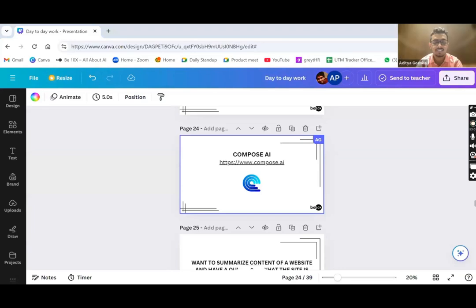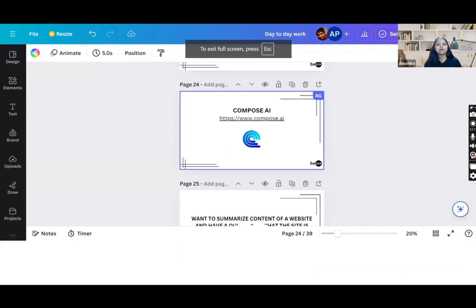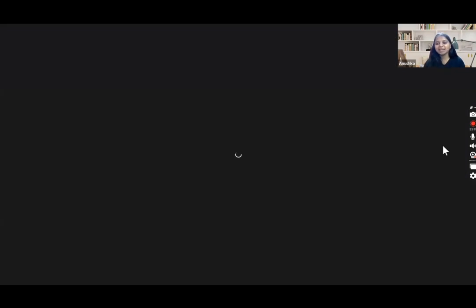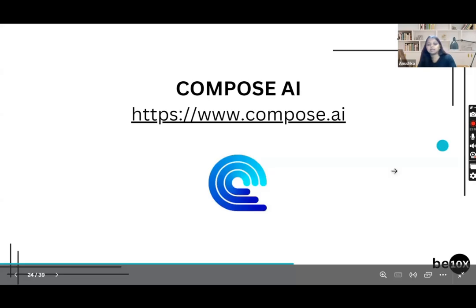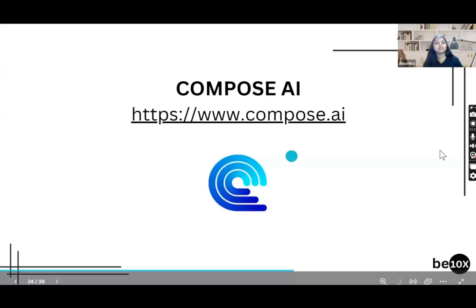Yes. Okay, great. Now, so we have seen how we can automatically reply to our emails with just a single line of prompt. Coming to the next thing. Just a second. I am having some network issue. Yeah, now it is visible. Okay. So this was Compose.ai.